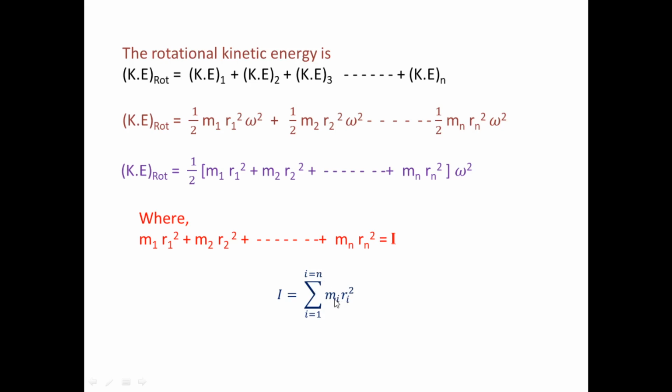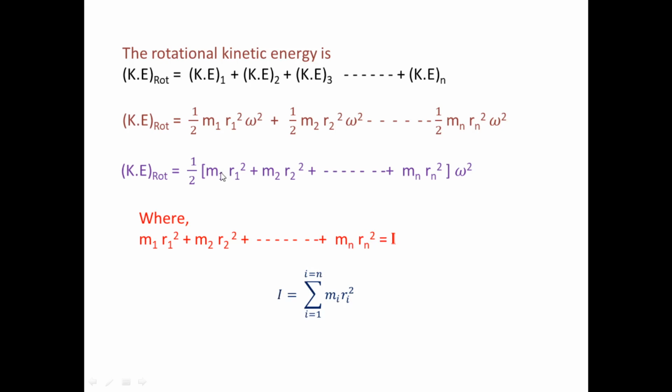It means the summation of m1 r1 square plus m2 r2 square and so on plus mn rn square. This is called I, the moment of inertia.